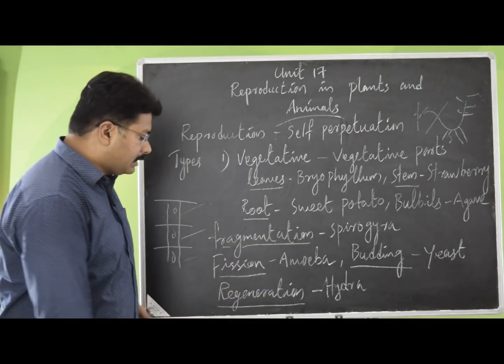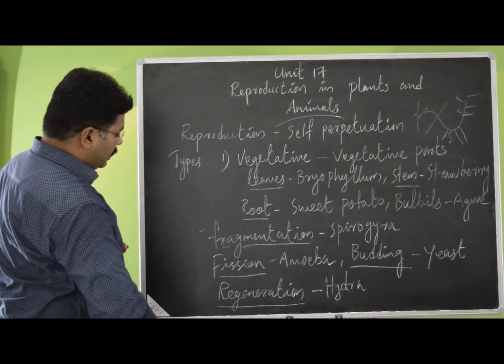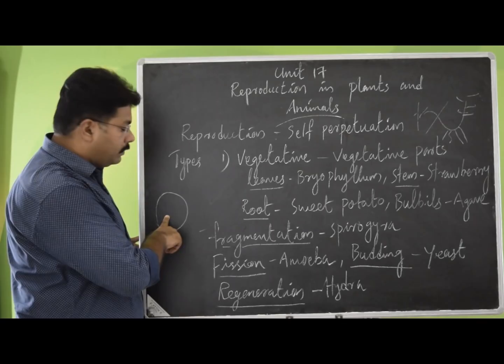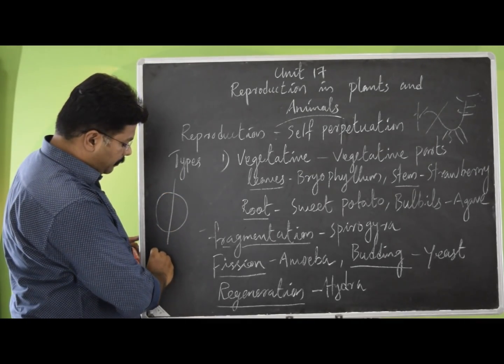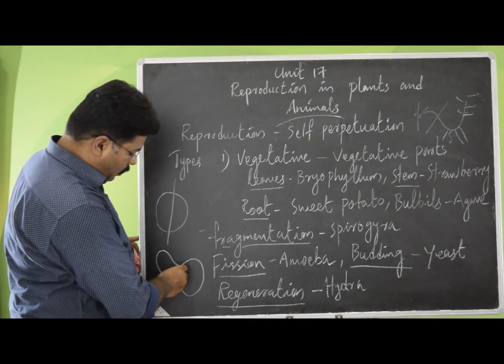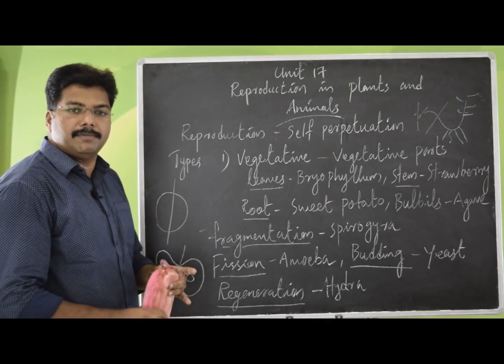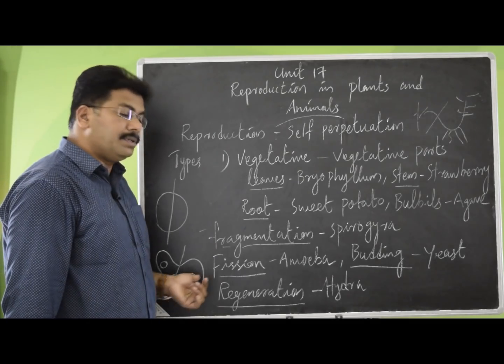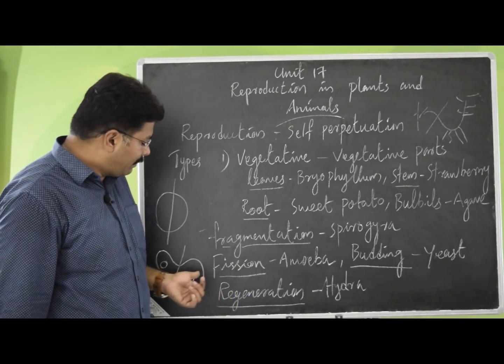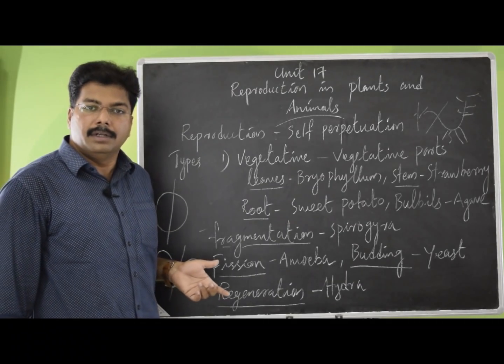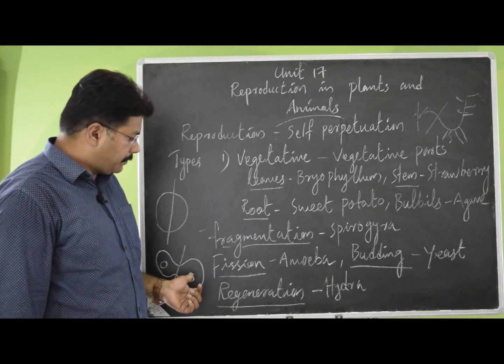Coming to the next one, fission. Just like amoebas, this whole amoeba will divide into two and each one will grow into an individual organism. This type of reproduction is called fission. This is also a vegetative mode of reproduction because no male or female gametes are involved in this.